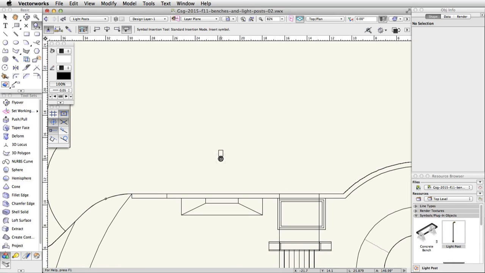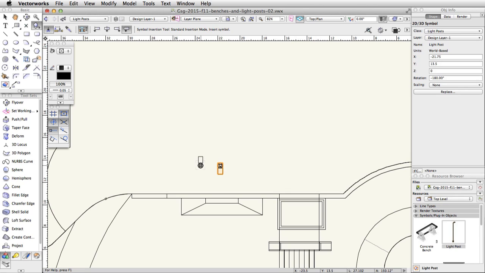Click once outside of the skate park to the right of the gazebo to set the insertion point for the light post. Move the cursor to the left horizontally. Click once to set the rotation. Next, we will need to extract the edge of the concrete base to create the path to duplicate the light posts around. To make it easier to extract the edge, set the rail class to invisible.